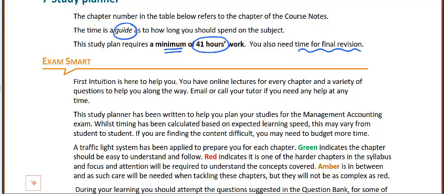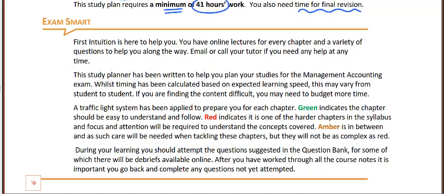So how is the study planner structured? Well, we've given you some information in the Exam Smart down here, and the key thing to notice is that we have given you a kind of traffic light system to show you which areas usually take a little bit longer. You might need to spend a little bit more time understanding. So these are our red areas and amber areas. And then our green areas are hopefully a little bit easier to assimilate and understand.